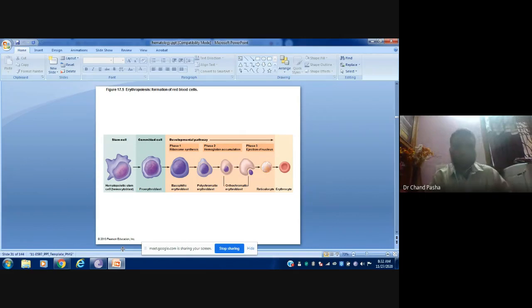Once it is a pro-erythroblast cell, now it is a committed cell. It cannot be converted into some other cell. It cannot be converted to neuro cells, or it cannot be produced into osteoblast cells, or it cannot be produced into epithelial cells. Once it is converted into a pro-erythroblast cell, that is a committed cell. It cannot go back. But from pro-erythroblast cells, it will still be able to produce different types of cells. They are all from the circulatory system, like blood cells only, not something else.